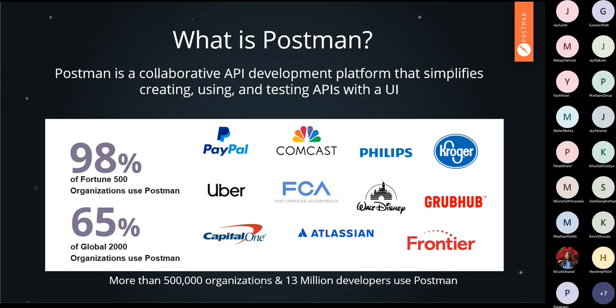Because of that, 98% of Fortune 500 companies already use Postman in their software development lifecycle. Also, one interesting fact here is that Postman started with one simple browser extension, and a few months back, they joined the Unicorn Club. So that is a very interesting journey for Postman also.